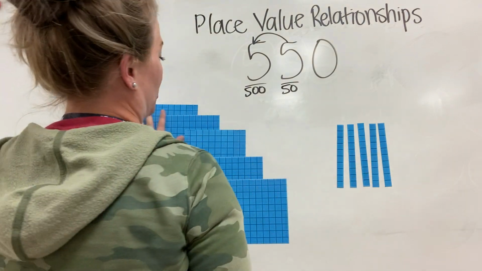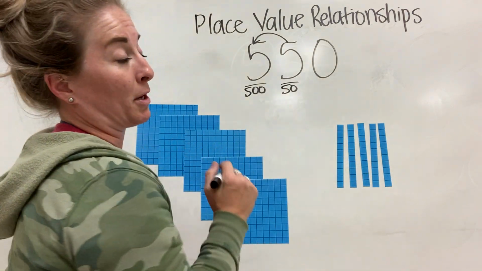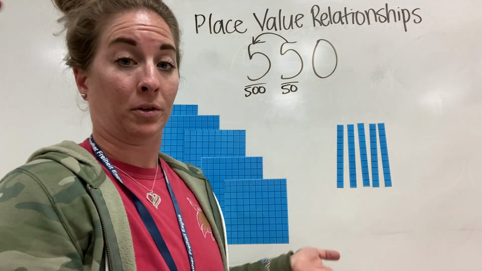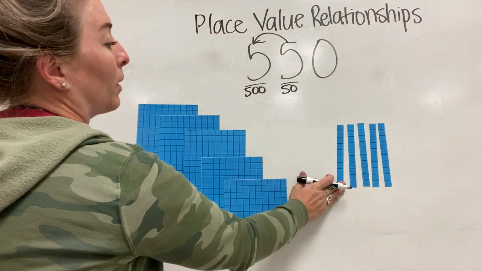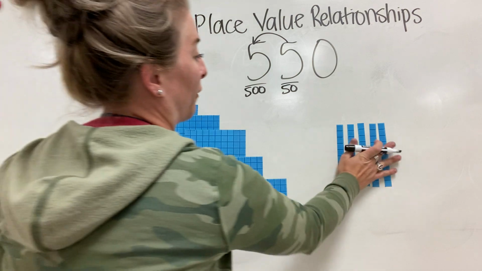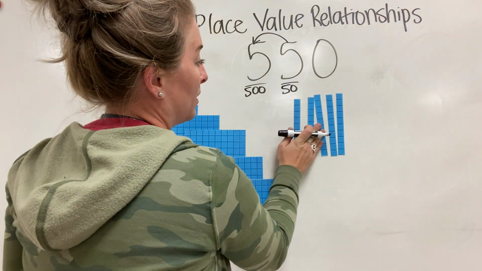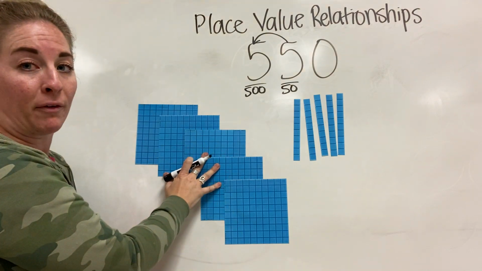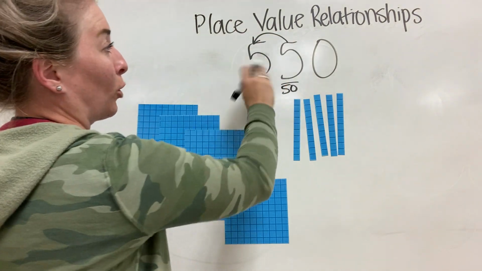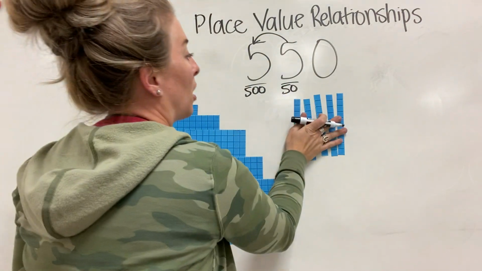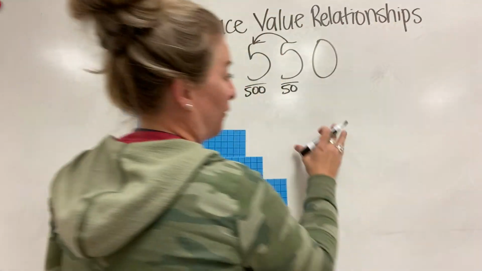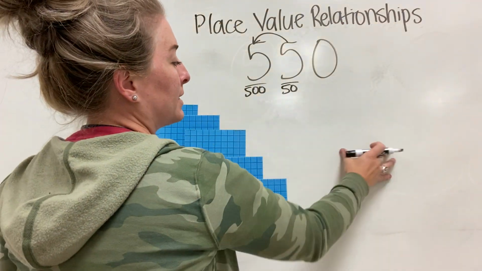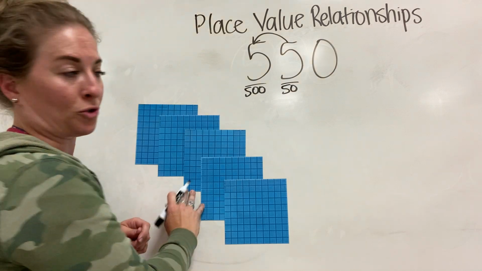That's super, super true. And there is a relationship that works across digits in all numbers, okay? So the way these are related is, how many times do I need 50 to get to 500? And that will show me how they are related to each other. So I'm going to draw groups of 50 and count how many it takes for me to get to 500.